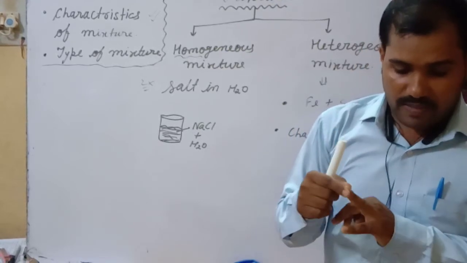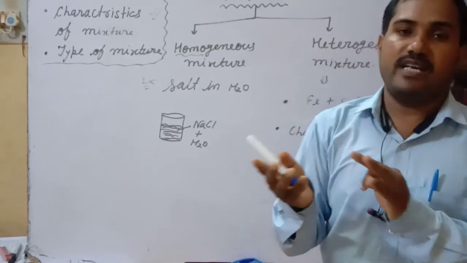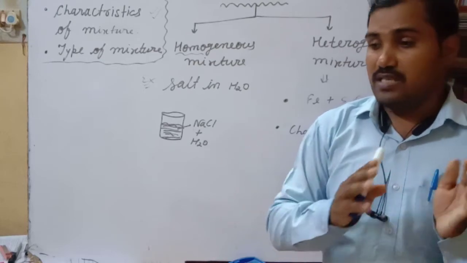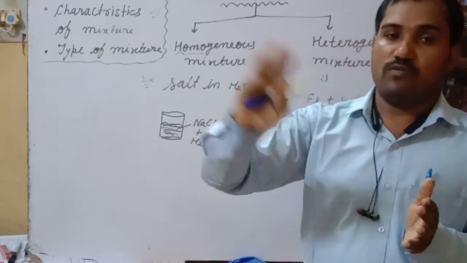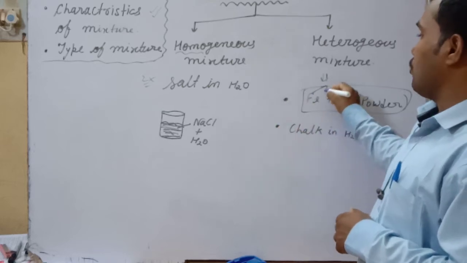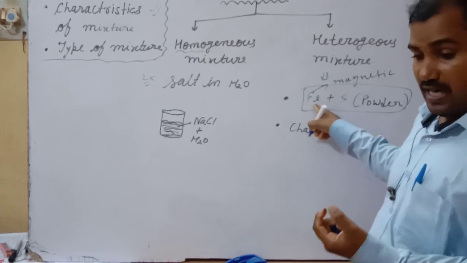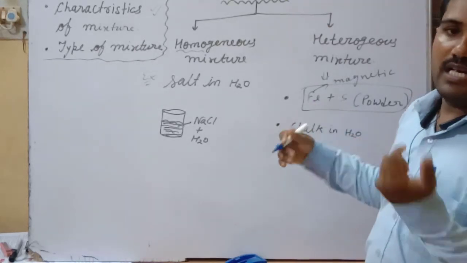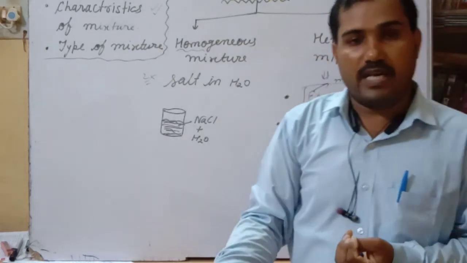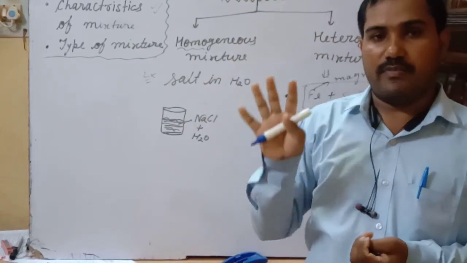Okay, my dear. Next one, it is reversible in nature. It can be separated, which means it is reversible because it is a physical process. You get the mixture, and after that, if you want, you can separate them. For example, suppose you have added Fe with sulfur powder. Fe shows the magnetic property, it is attracted by a magnet, but sulfur is not. So if you want to separate the mixture, by using a magnet you can separate it. The magnet will attract the iron and the sulfur will remain there.